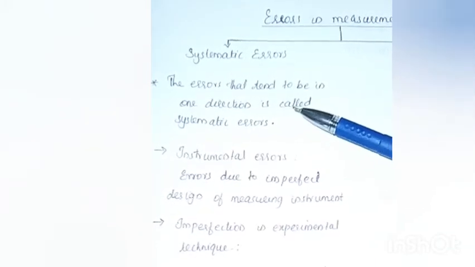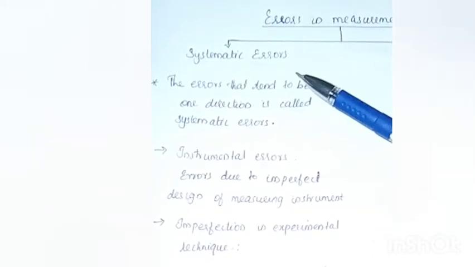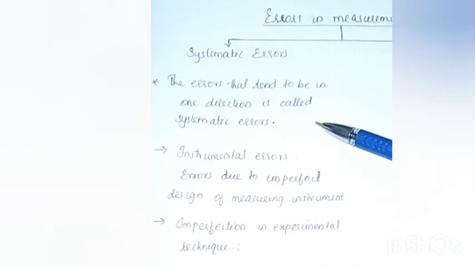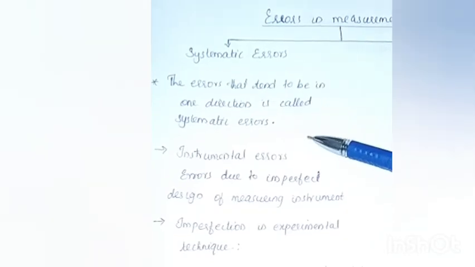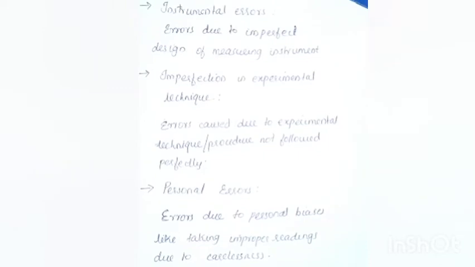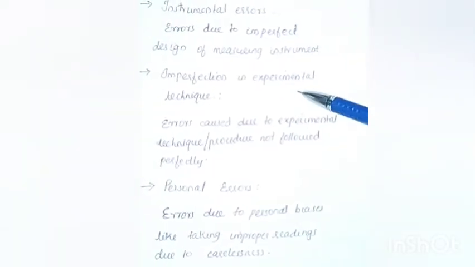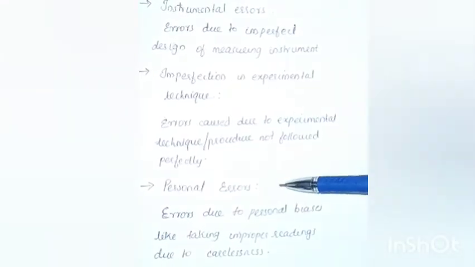Then the clock will always be showing 5 minutes lesser than the actual time, which is a negative error. This is an example for the systematic errors. Now the systematic errors can again be divided into three, which are instrumental errors, imperfection in experimental technique, and personal error.